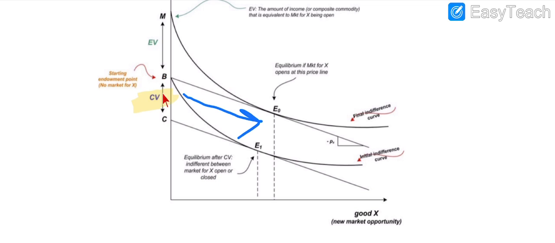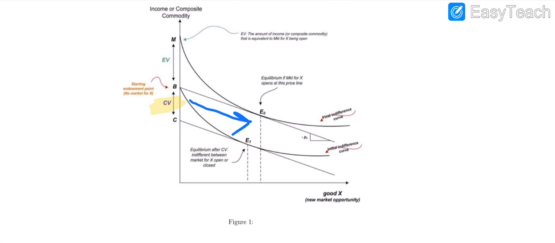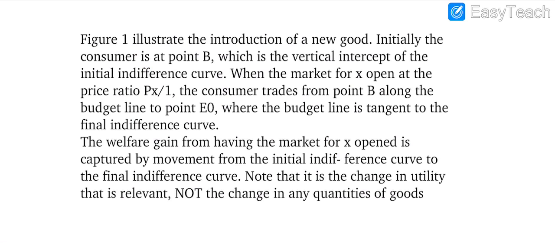It explains how the consumer is affected by an economic change, and how the consumer gets to its equilibrium. This was the initial indifference curve at which the consumer gets equilibrium, and this is the final indifference curve at which the consumer gets equilibrium. You can understand this concept.